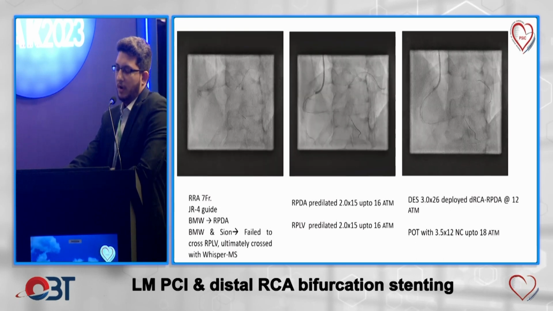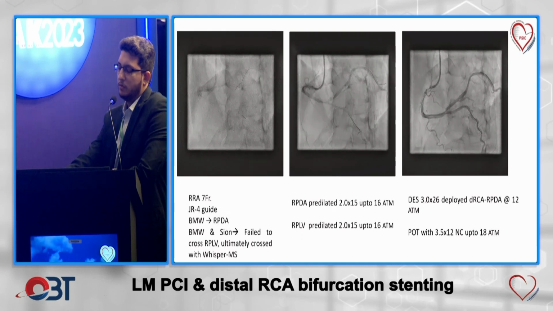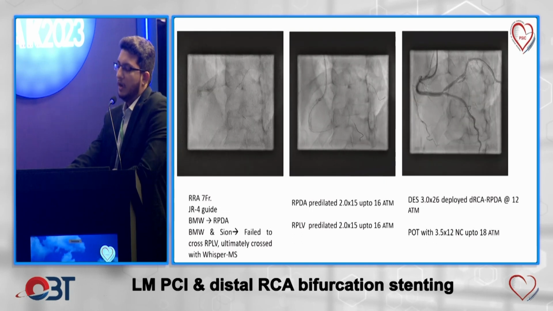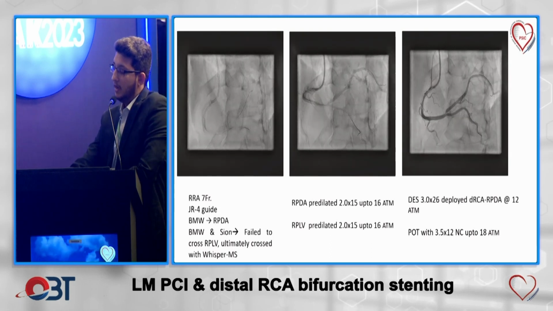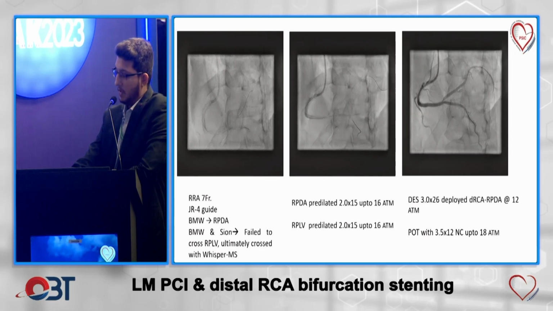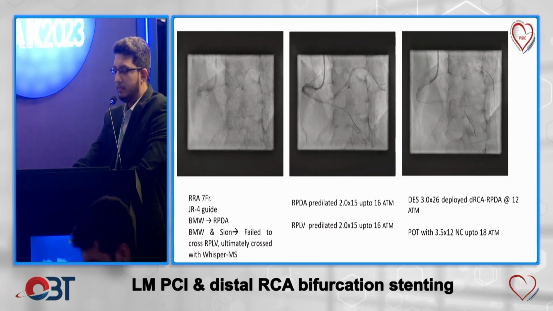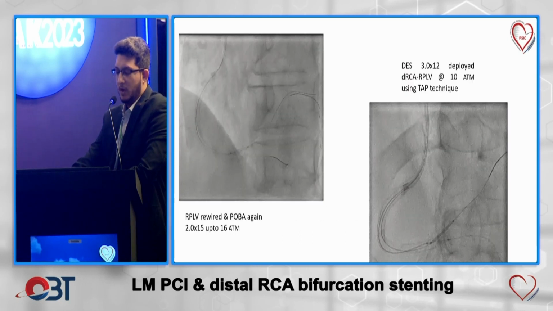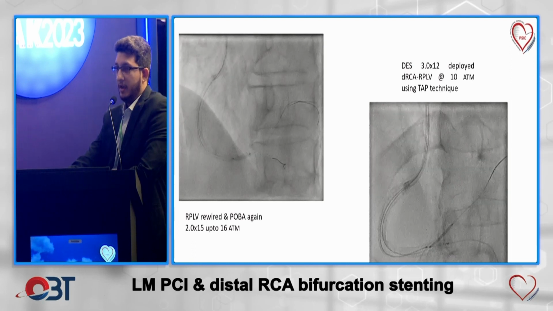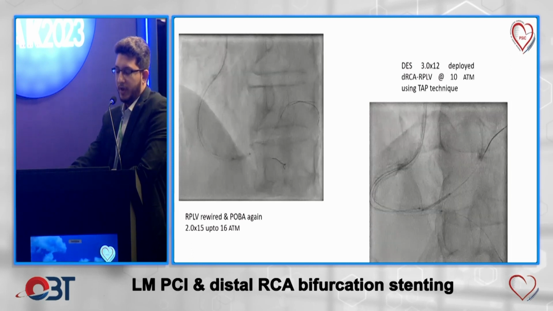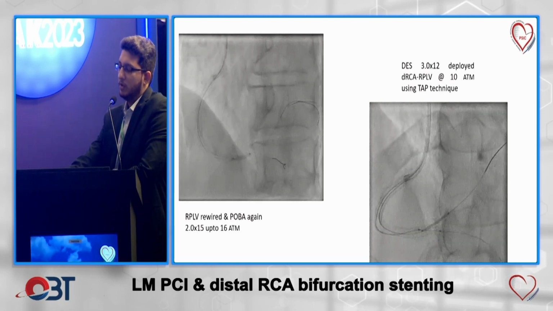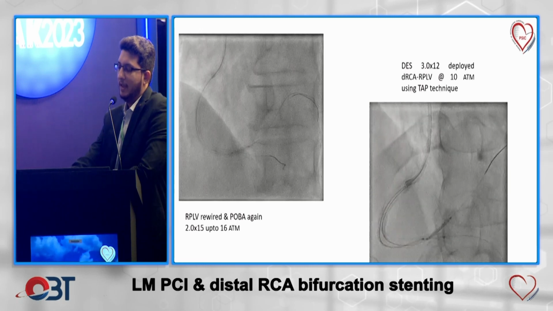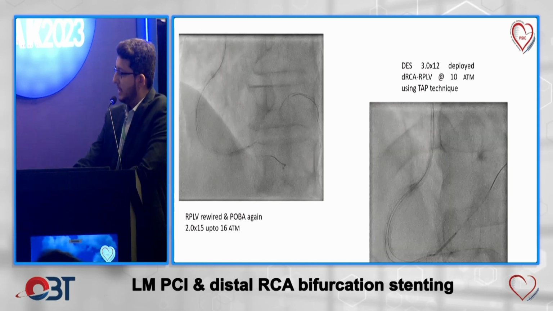After POBA to the RPLV with a 2.0x15 balloon at 16 atmospheres, a stent of 3.0x26 was deployed in the distal RCA to the RPDA at 12 atmospheres. It was post-dilated with a 3.5x12 NC up to 18 atmospheres. The RPLV was rewired and again POBA with a 2.0x15 balloon was done up to 16 atmospheres, and a stent of 3.0x12 was deployed at the RCA to the RPLV at 10 atmospheres using the TAP technique.